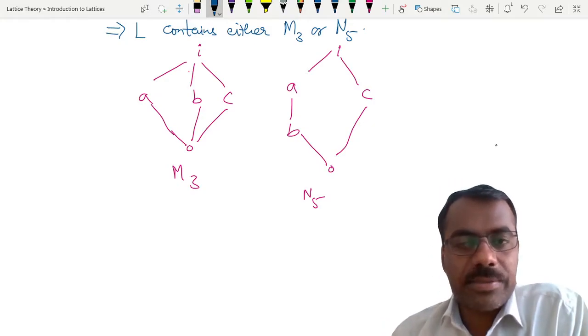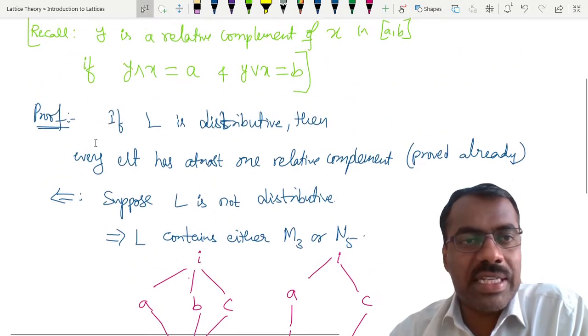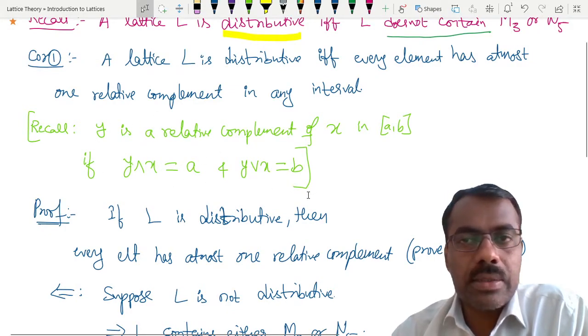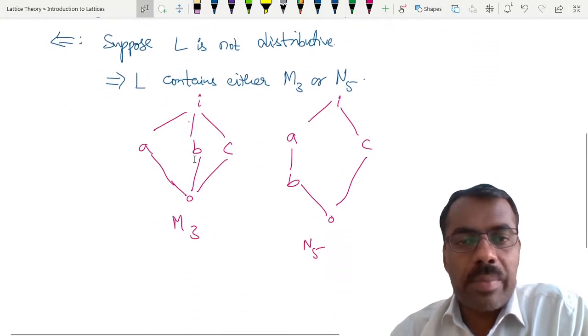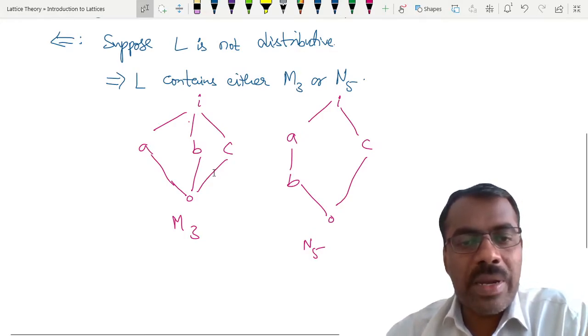Tell me fast. I have written here the definition of relative complement, and I have drawn the picture also. I am asking whether B is a relative complement of A or not.